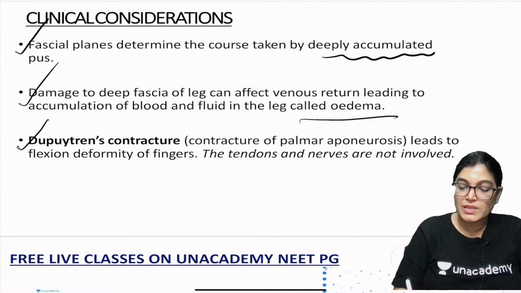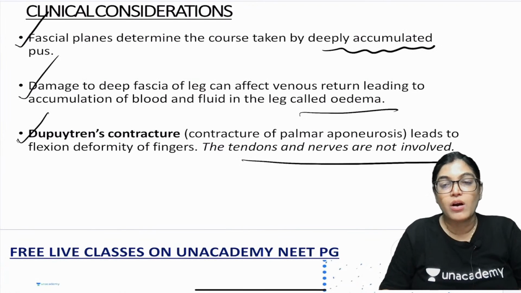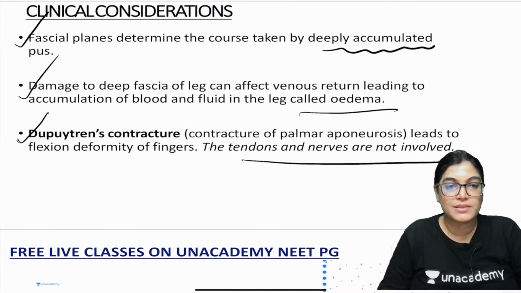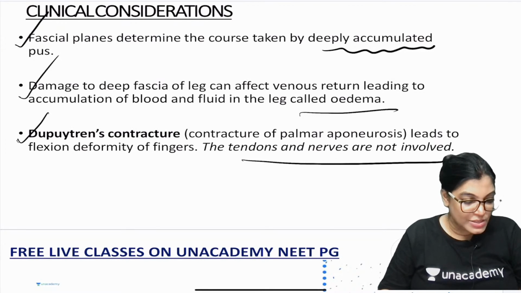So the tendons and nerves are generally not involved, but it leads to the limitations of the movements of the fingers and that of the hand. So these are certain modifications, or the clinical correlations, of deep fascia. So yes, Sri and everyone, have you understood?